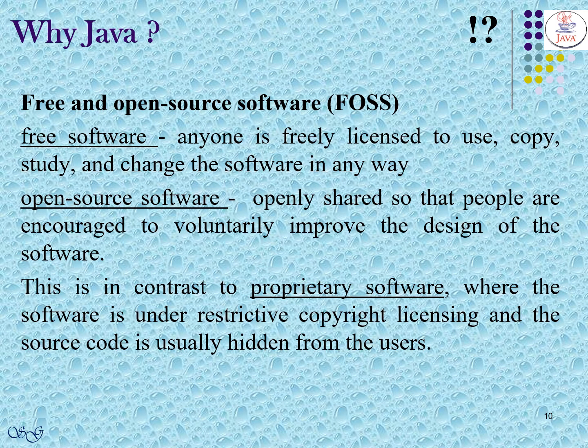Free and open source software. We have two types of software available. One is free and open source, another one is proprietary software. Free software means anyone is freely licensed to use, copy, study and change the software in any way. Open source software is openly shared so that people are encouraged to voluntarily improve the design of the software. In contrast to proprietary software, where the software is under restrictive copyright licensing and the source code is usually hidden from the user.